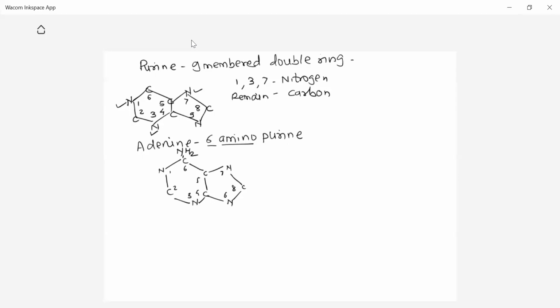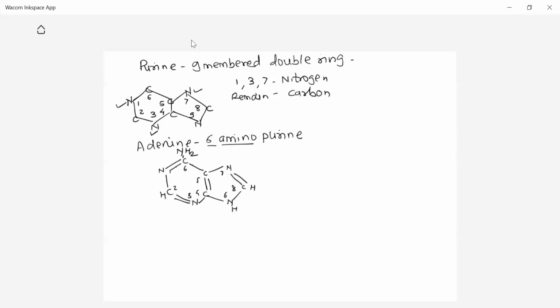And now complete the valency. While completing valency, carbon should get 4 bonds, and nitrogen should be bound by 3 bonds. And the structure will be like this, 1, 2, 3, 4. That is the 6th carbon position completing its valency. So that is how we can complete the structure of adenine.